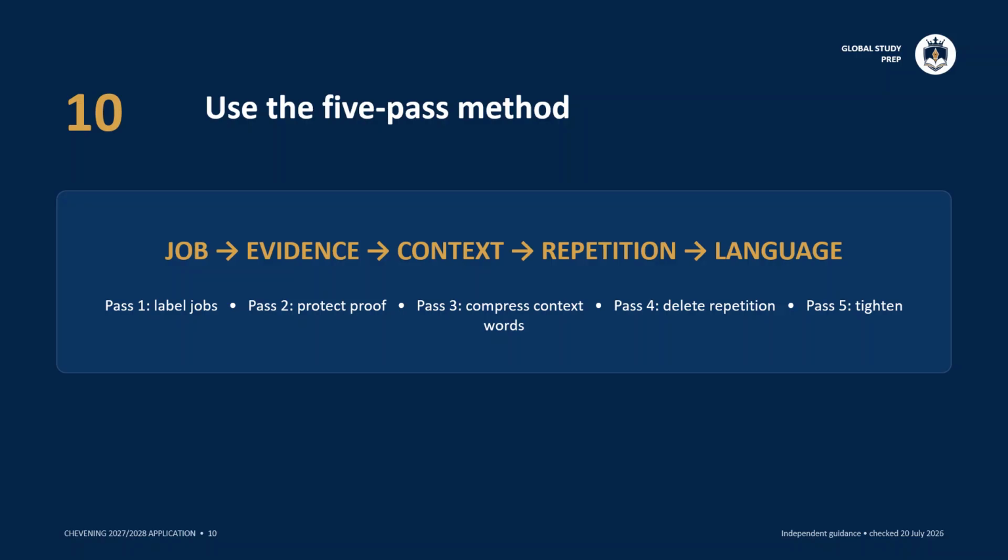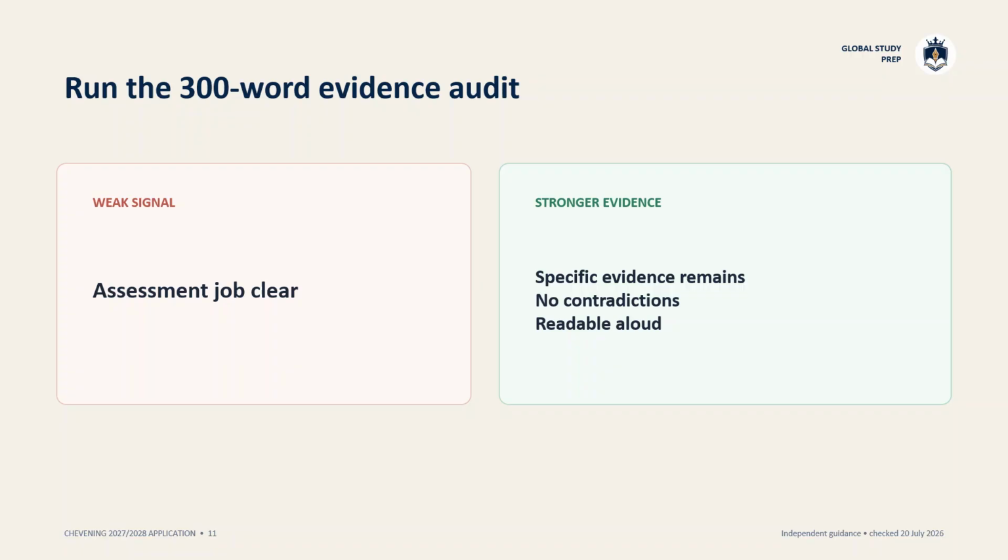Edit in 5 passes instead of trying to perfect every sentence at once. First, label each sentence's job. Second, mark the evidence that must survive. Third, compress context. Fourth, remove repetition within and across answers. Fifth, tighten verbs, nouns, and transitions. Count words only after each pass. This sequence prevents line editing from hiding a structural problem and makes it easier to explain why every retained sentence deserves space. At 300 words, count proof as well as words.